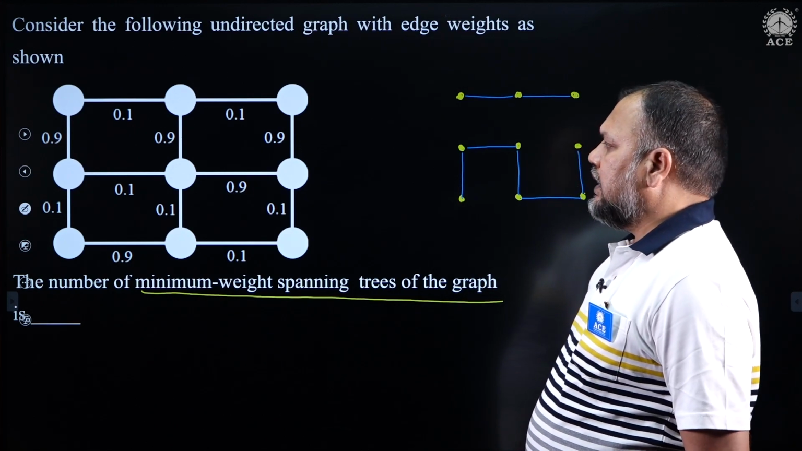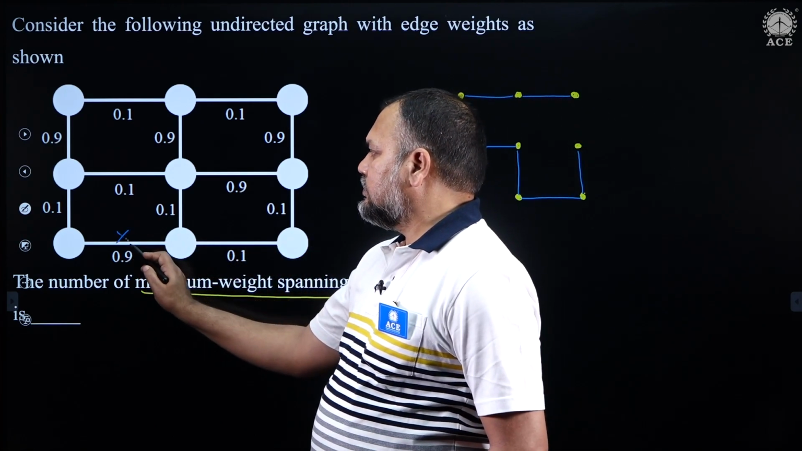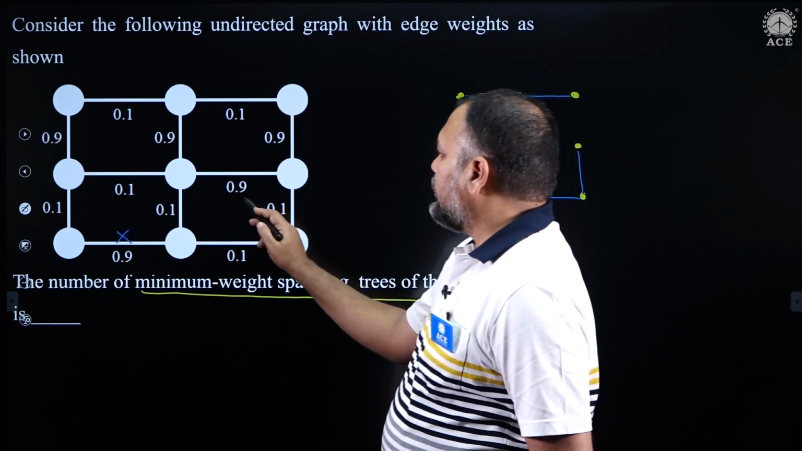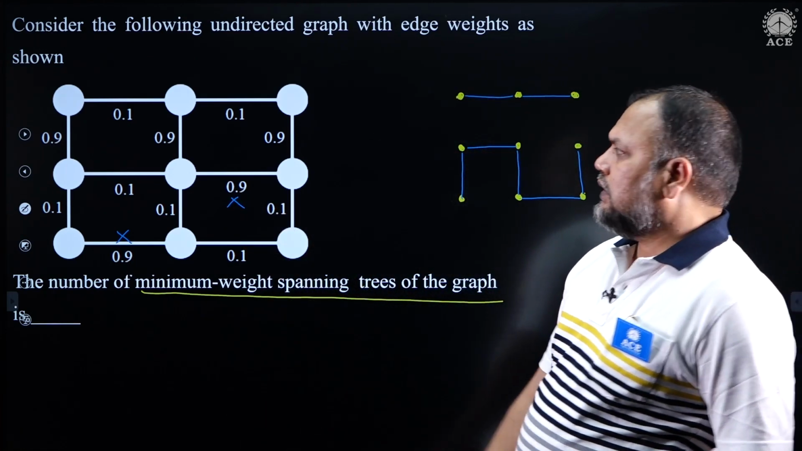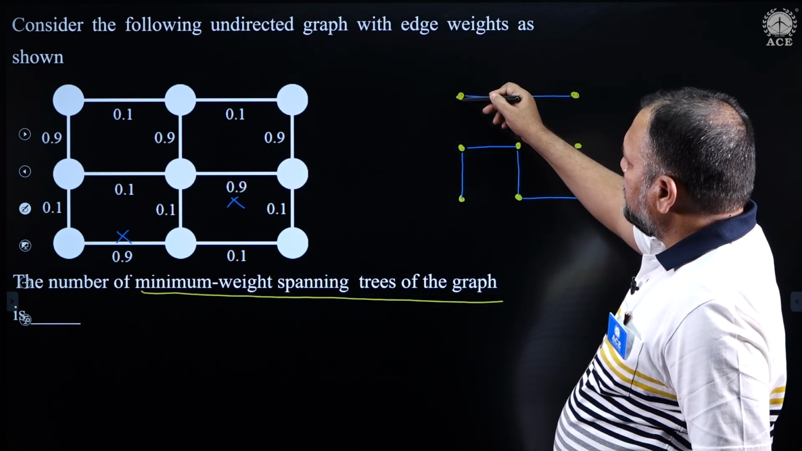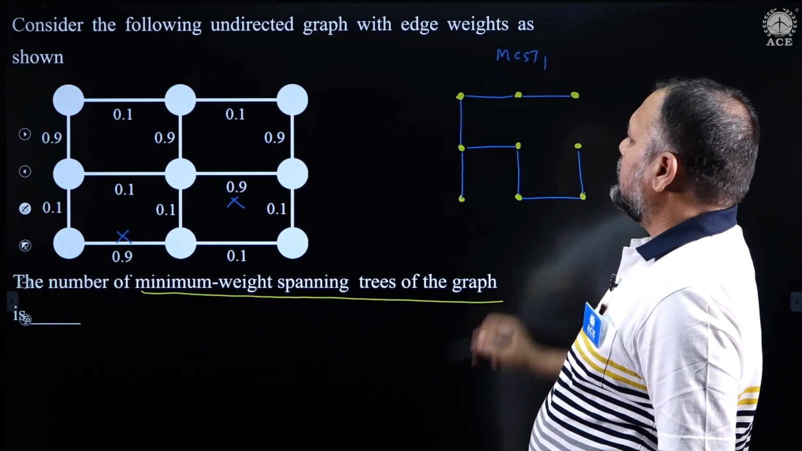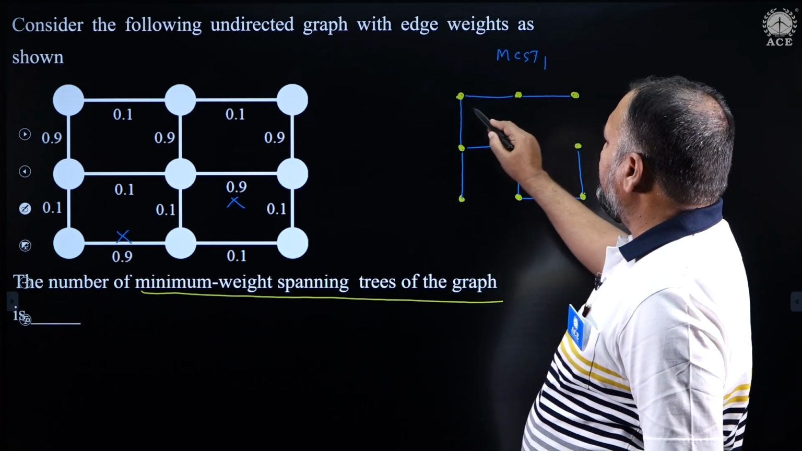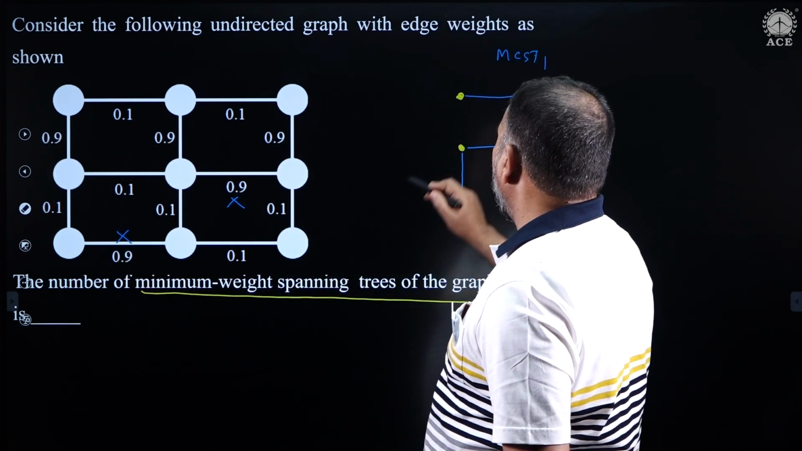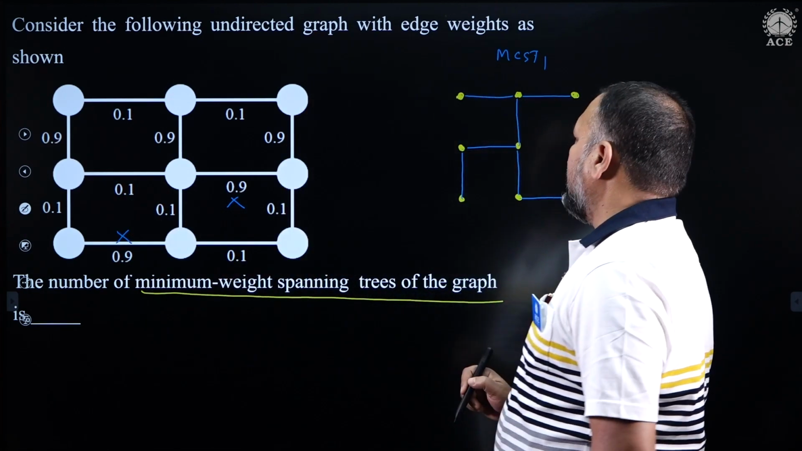Now 0.9, how many are there? In this segment I cannot add 0.9 because that will lead to a cycle, so I cannot add this. This 0.9 also cannot be added at any cost because that will lead to a cycle, so this also is gone. Now this is 0.9, this is 0.9, this is 0.9. Can I add this? Yes. If I add it, it will be a spanning tree, so this is one MCST. Or maybe if I do not add this, I will remove it. Can I add this? Yes, this is also a valid spanning tree.